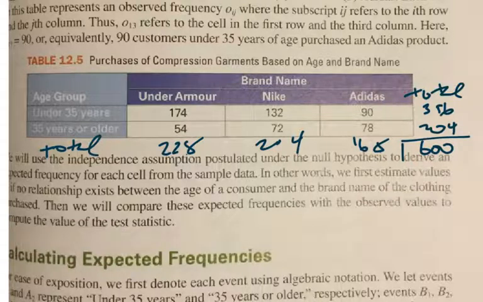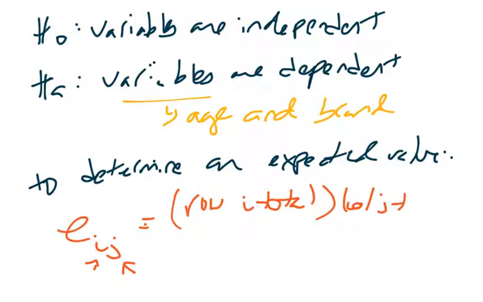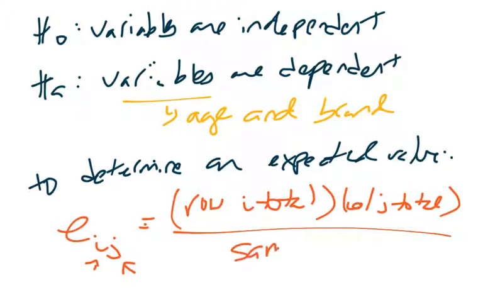So how do you determine what you would expect? How many under-35-year-olds would you expect there to be? Well, depending upon whatever row and column you're dealing with, the ith row and the jth column, which is some pretty common notation. These are subscripts that highlight a row and column. You would take the row i total, multiply it by the column j total, so however many people were in that particular row times how many people were in that particular column, and then divide it by the sample size.